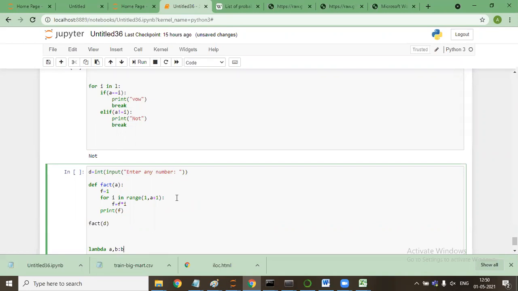B multiplied by a, where a is the end, till a comma b minus 1, if... I guess that's it.